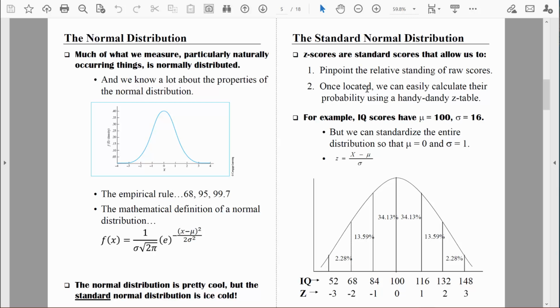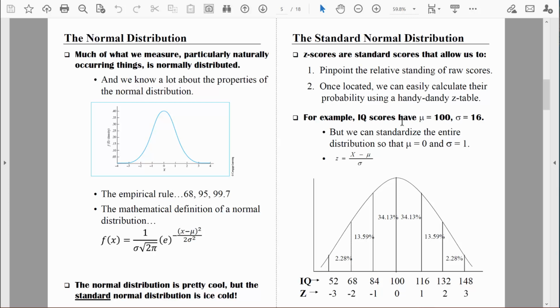So in the past, I told you that I was going to teach you some tricks for very easily computing probability. This is the trick. We can take our data, no matter what it is. Let's just assume right now that we're dealing with IQ scores. We can transform those scores into z-scores, which is incredibly easy to do. You'll see right here, it's a very simple formula. And then once we know that IQ score's z-score, we can just use the z-table to look up the area in the distribution associated with that score, and that value will tell us the probability of scoring in that range. So we're going to learn that procedure. You'll see it's pretty straightforward. We just need a little bit of practice.